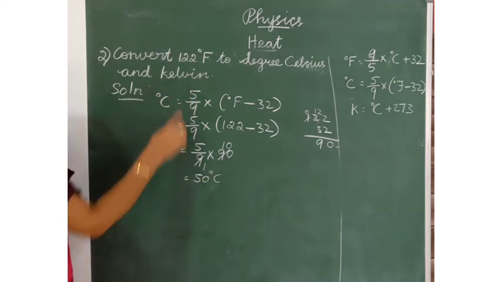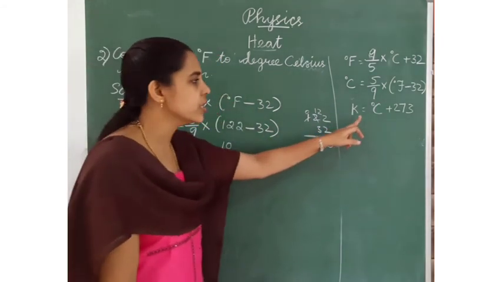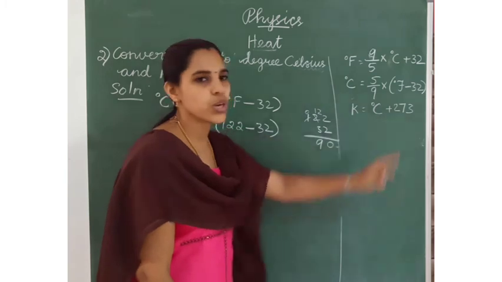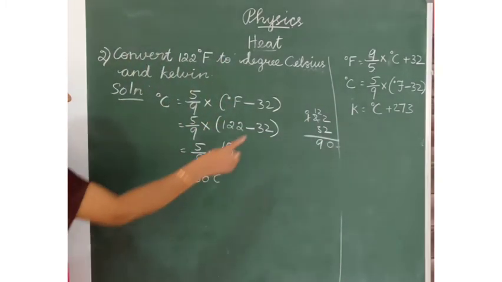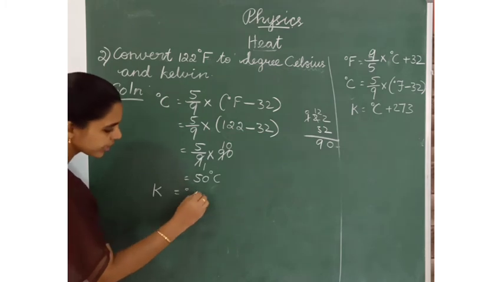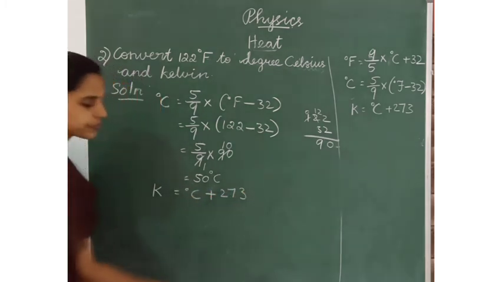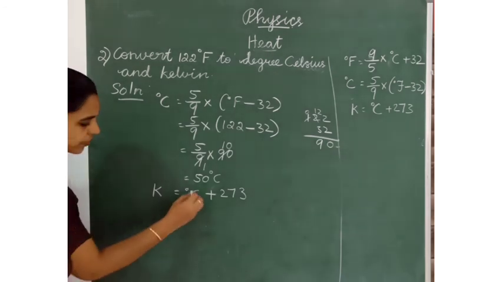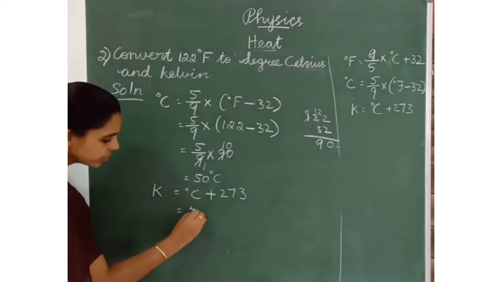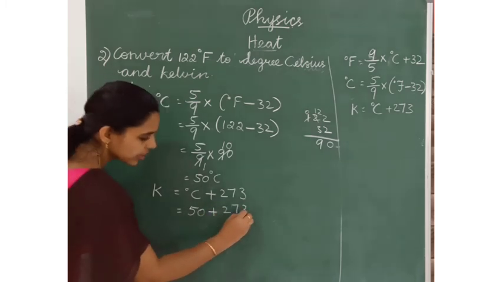And also we have to find the Kelvin scale. What is the formula? K is equal to degree Celsius plus 273. We have to use this formula. Substitute the value here: degree Celsius equal to 50 plus 273.